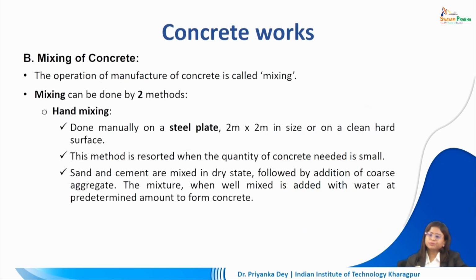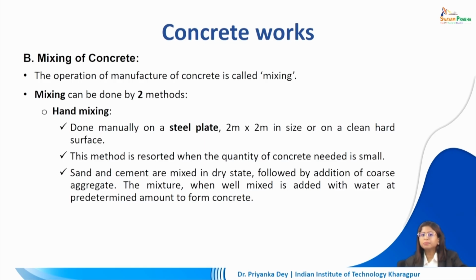The next stage is called mixing of concrete. Now the operation of manufacture of concrete is known as mixing. Now mixing can be done again by two methods. The first is hand mixing. This is done manually on a steel plate. The size of the steel plate is kept to about 2 meters cross 2 meters, and a hard clean surface is ensured on which the mixing is to be done. Now this method is resorted to when the quantity of concrete needed is very small. This we can do manually.